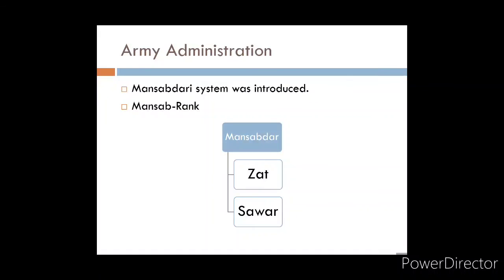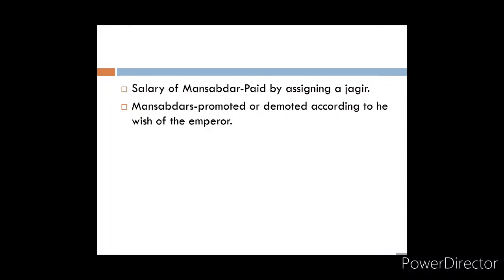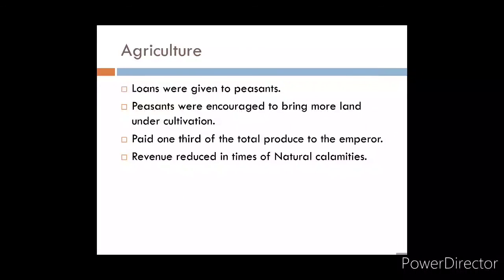And then his salary was given in the form of Jagir, out of which he could collect the revenue from the people. And this Mansabdari system was not at all hereditary. If a Mansabdar died, he had to give his Jagir back to the king. Clear?